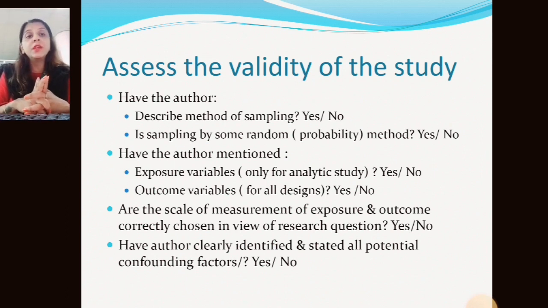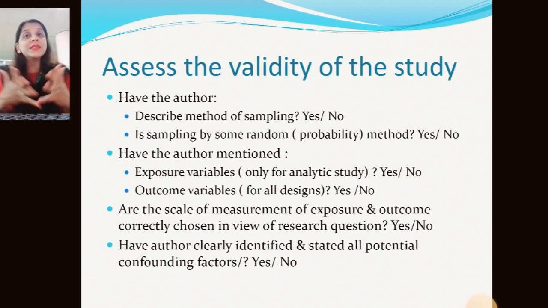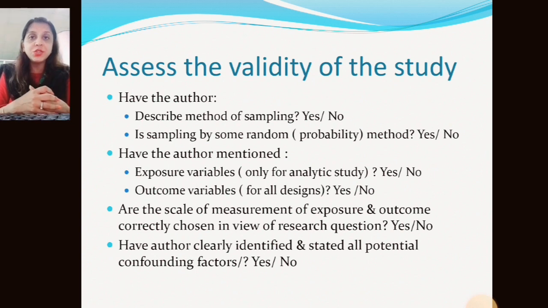Next, if we are considering the outcome measurements, whether we are using subjective measurements or objective measurements, and whether a scale of measurement is being used or not. The scale of measurement is based upon the research question, since the data we are taking have to be measured for the statistical analysis. That scale of measurement may be nominal, it may be ordinal, it may be a ratio level, or it may be an interval level. So which type of scale of measurement they have chosen for the study should be clearly mentioned in that article.